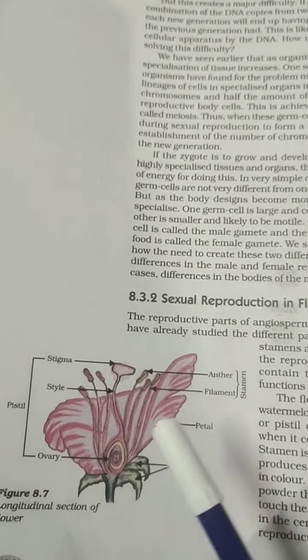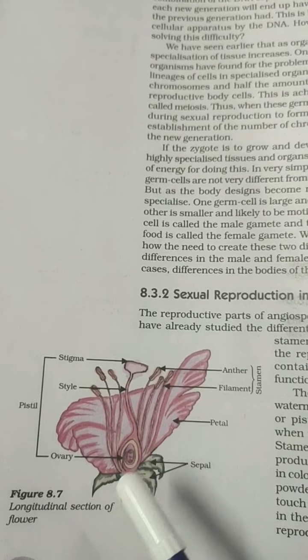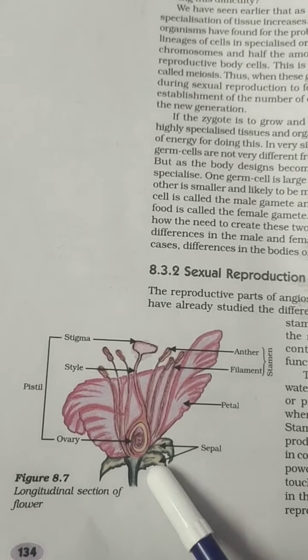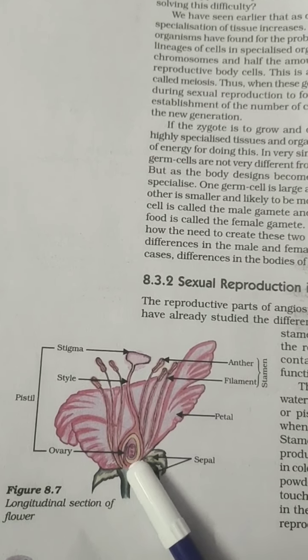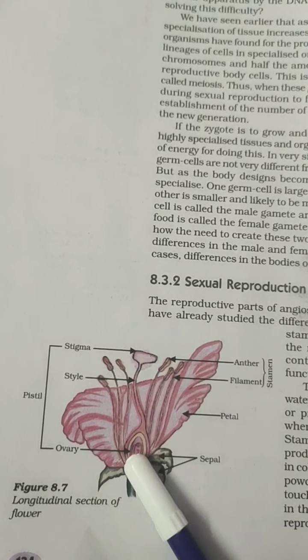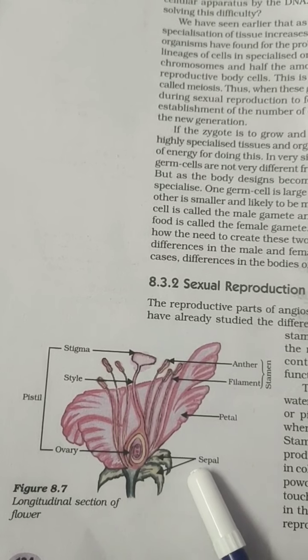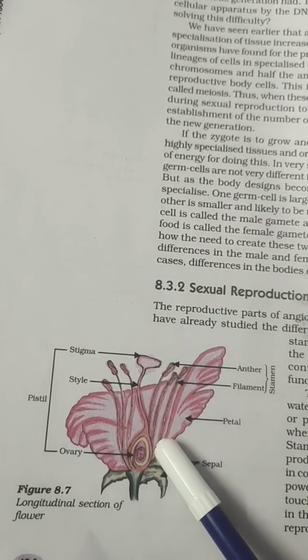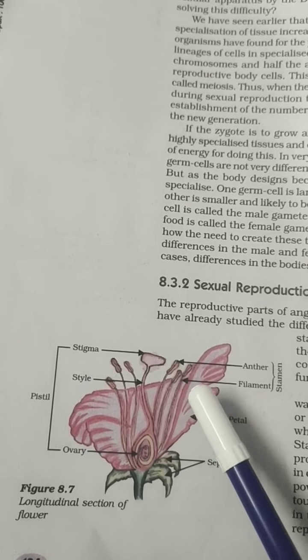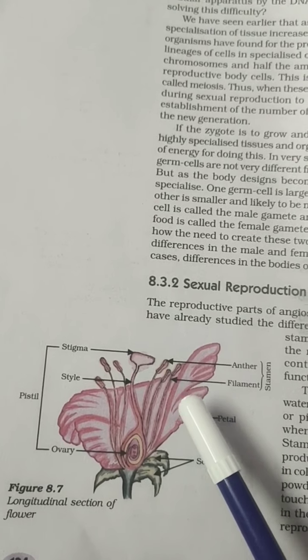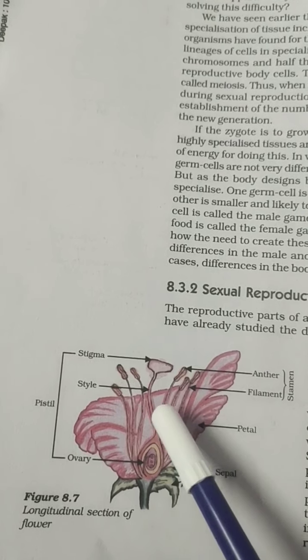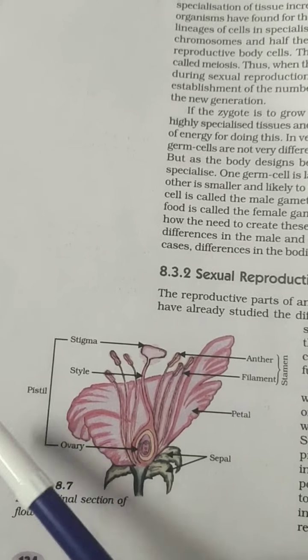Since this is a flower, we can see that a flower has many parts in it. Here is the green part, the leafy part just below the flower, which is called the sepal, and the colored part in the flower, which looks like a leaf but is not a leaf, is called the petal, which provides the beauty to the flower. Then here we can see stamen and pistil.